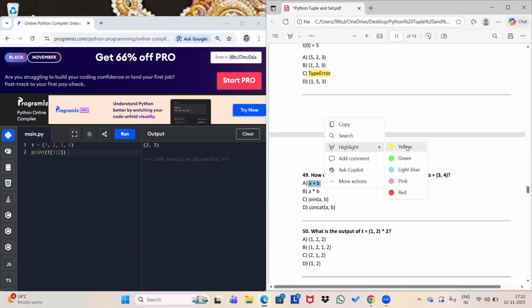If you want to add these two tuples, A and B, the answer will be 1, 2, 3, 4. If you want, I can check it. Okay. Let me copy this.